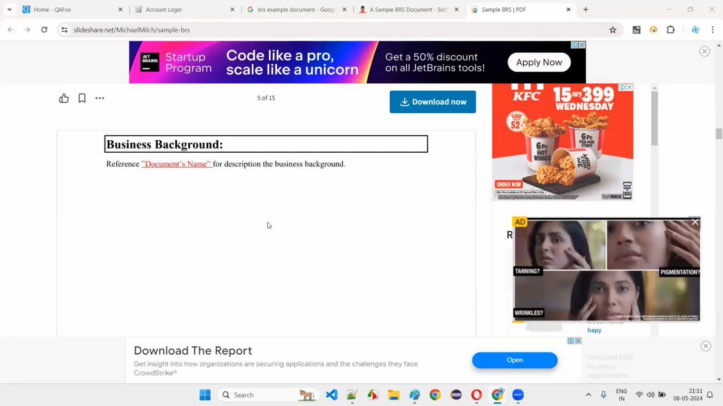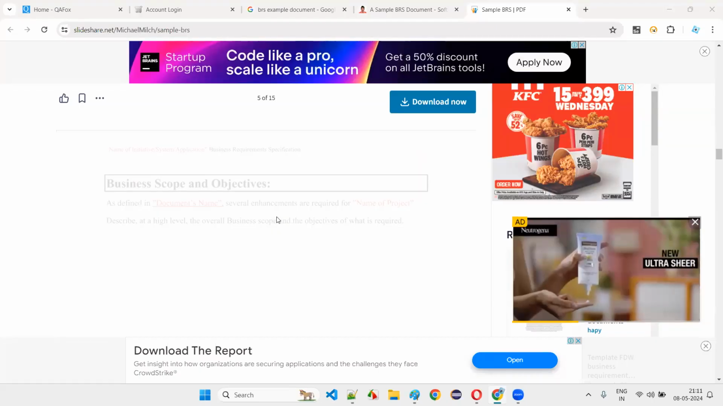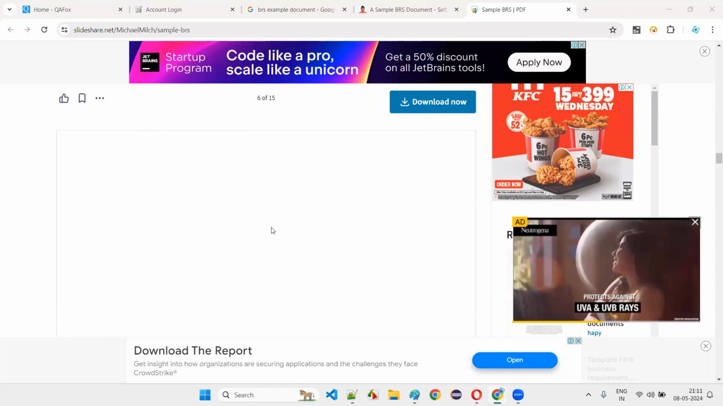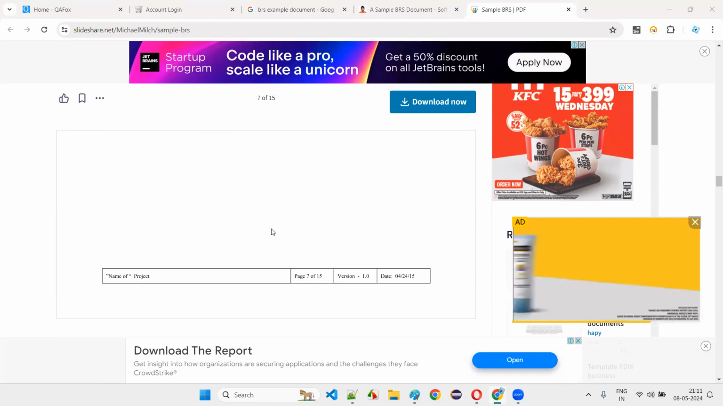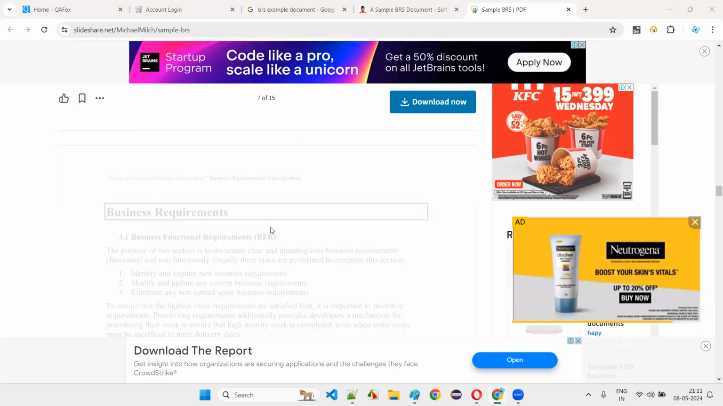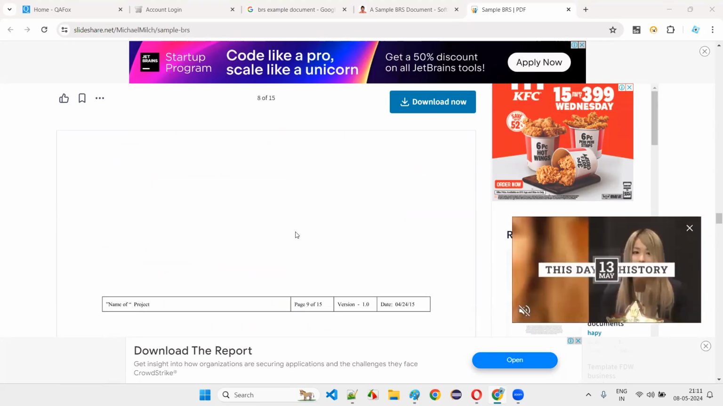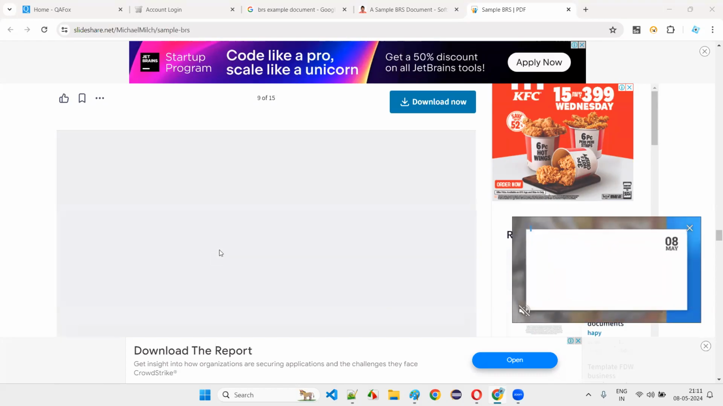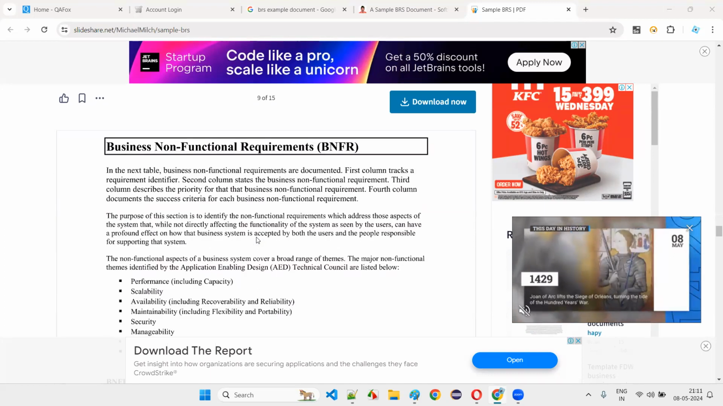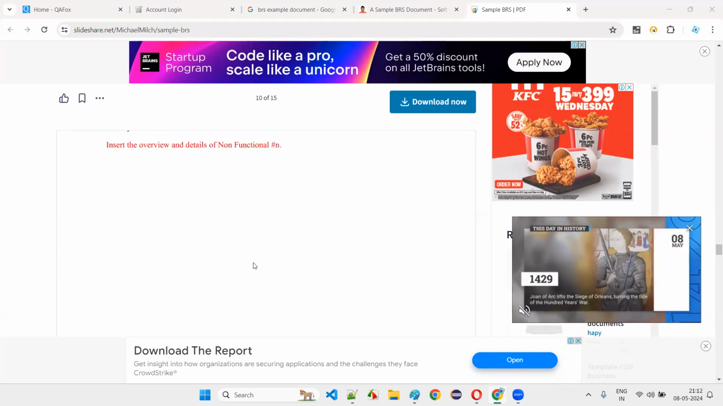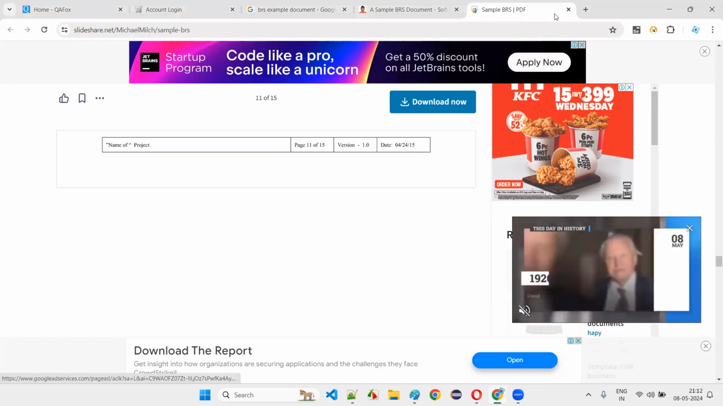This is how the BRS document created by the business analyst, the BA, will be given to you, and you have to go through it and understand the testable requirements from it. Here you have business functional requirements. This kind of document, with different types of documents, will be there, guys. This is one example. A lot of things will be there in this BRS document. At a high level, it contains a lot of requirements.